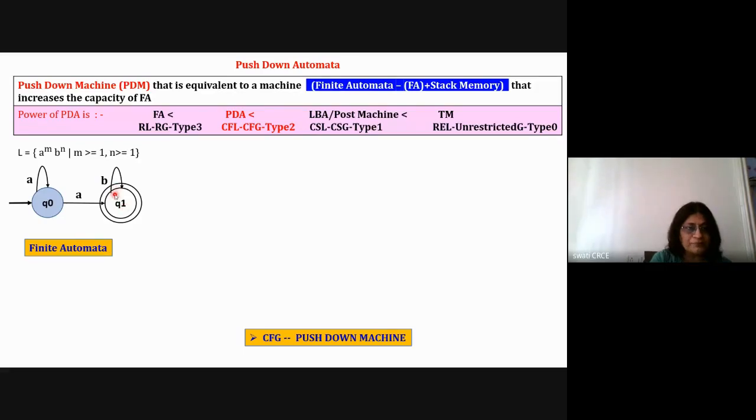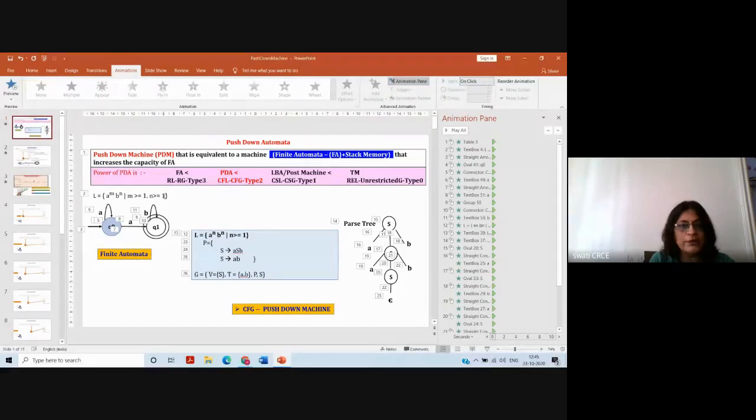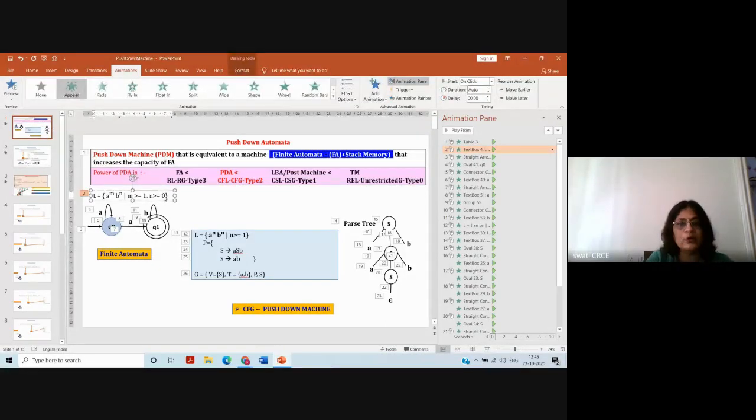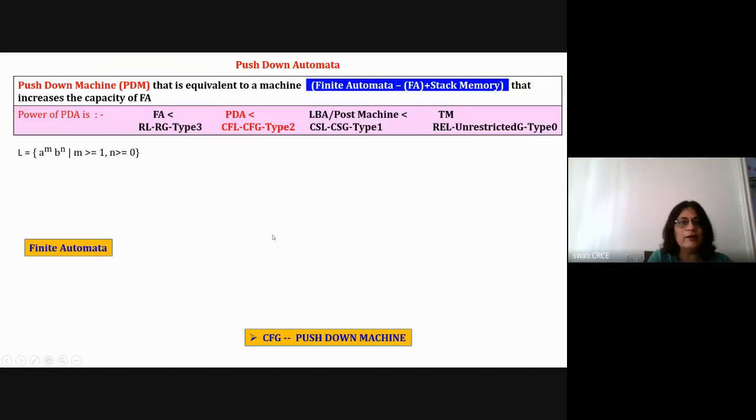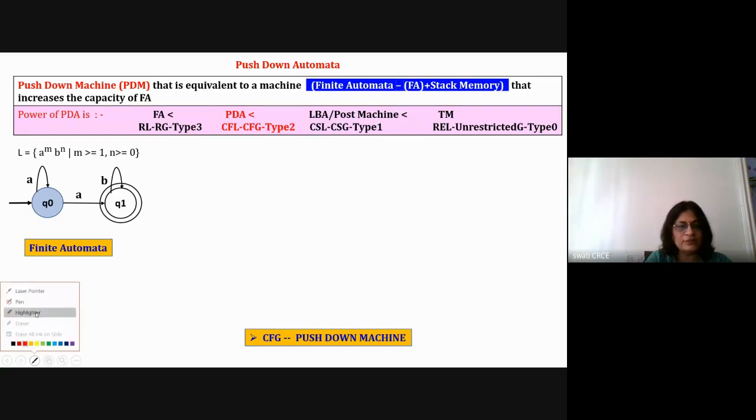Okay, so I think this is the diagram for n greater than or equal to 0, because my Q1 is the final state. Or I have to add one more state if it is greater than or equal to 1. My n greater than or equal to 0 means number of b's is greater than or equal to 0. So the minimum length string is a. With the minimum length string, it will go to the final state. Now I have just modified a little bit. Otherwise, I will have three states, and then this is the perfect diagram.